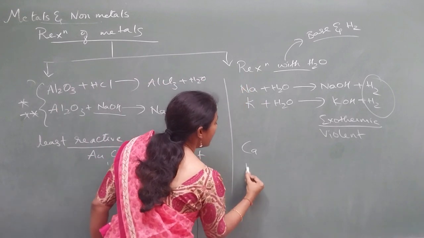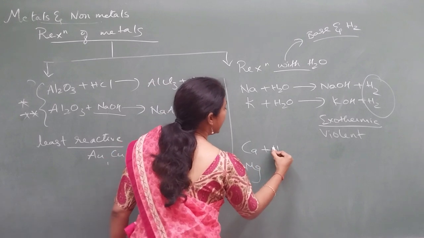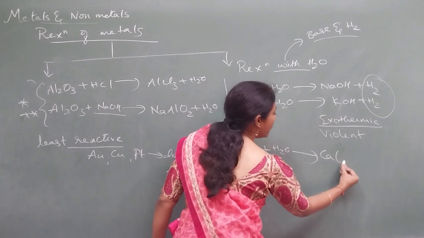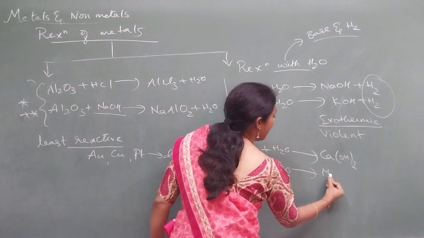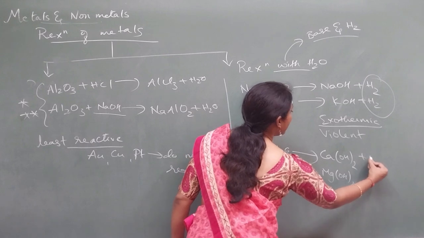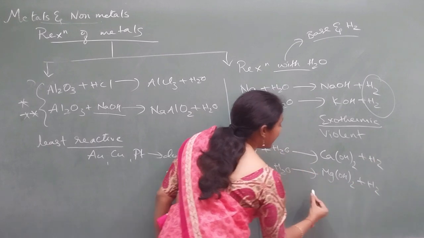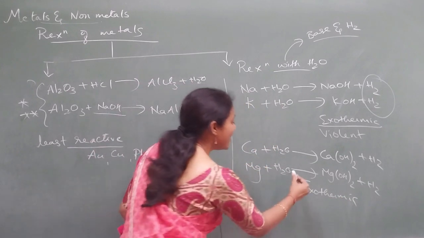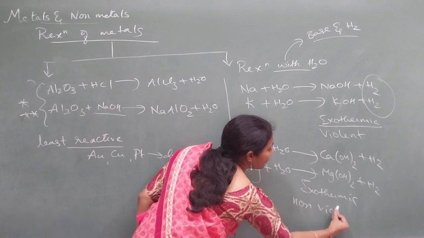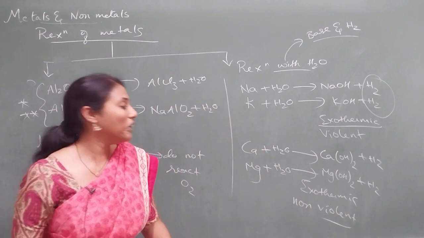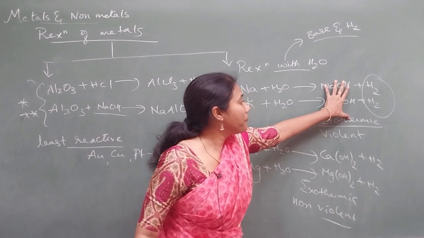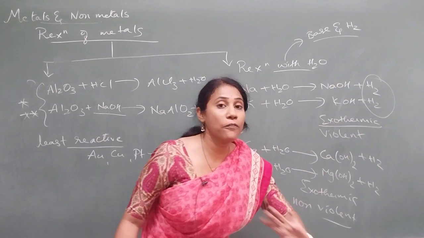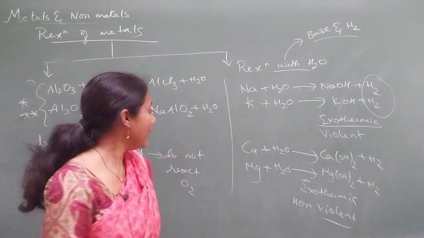But calcium and magnesium, when they are put in water, you will also get bases. Here you will get calcium hydroxide, here you will get magnesium hydroxide, and here also hydrogen gas is liberated. But these are not exothermic, so that is the reason these reactions are non-violent. Clear? Here violent, exothermic, whereas here non-violent, not exothermic. That is why you will not observe fire catching.